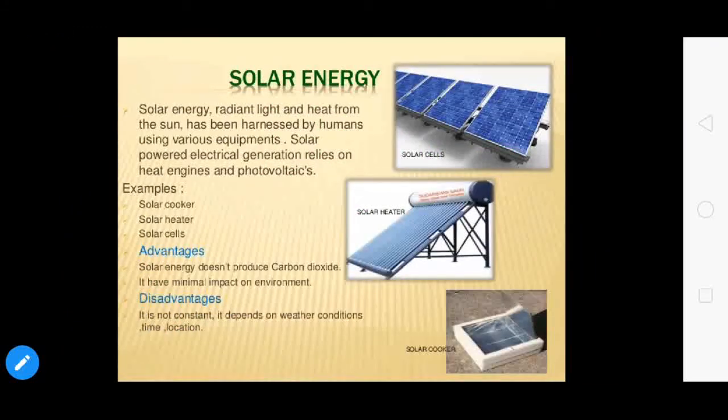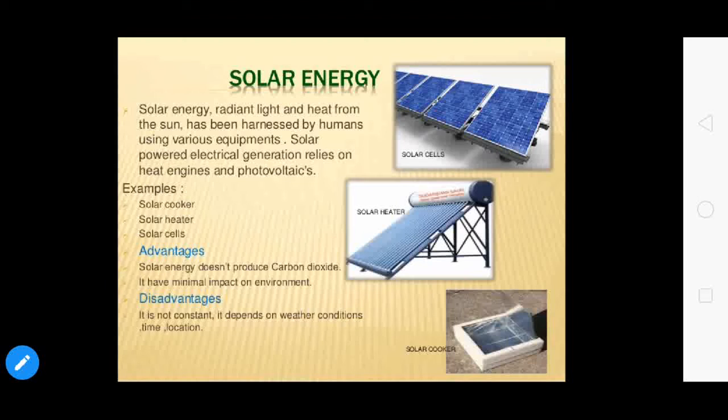There are other devices based on solar energy, like the solar cooker, solar heater, solar cells, and various other devices. We will talk about solar cooker, solar heater, and solar cells in detail in the next video.